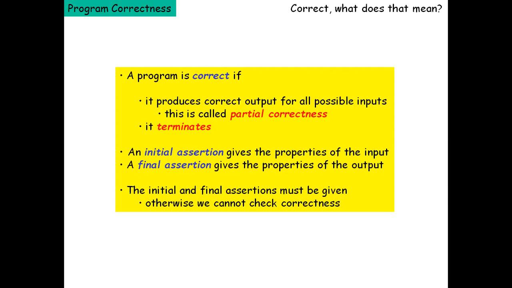Sometimes the elements may fall within the boundary, sometimes outside of the boundary. This kind of boundary value analysis can also be done once you know the initial assertion and final assertion. So boundary value analysis is one kind of analysis used for checking program correctness. This is one category, checking of the precondition and post condition.